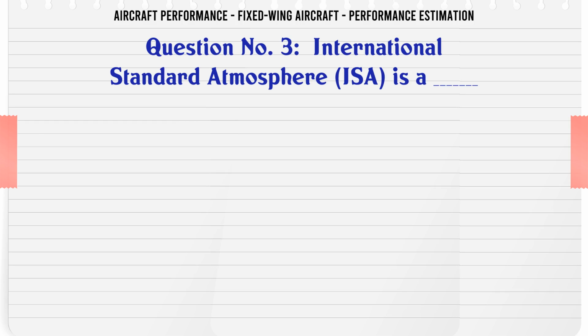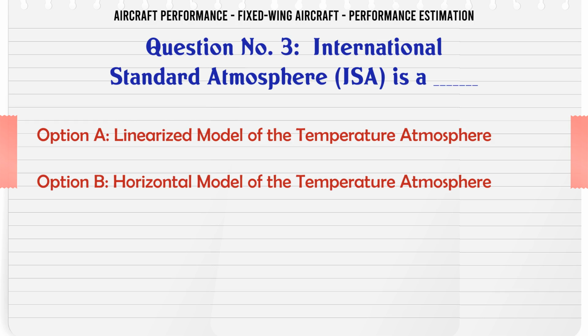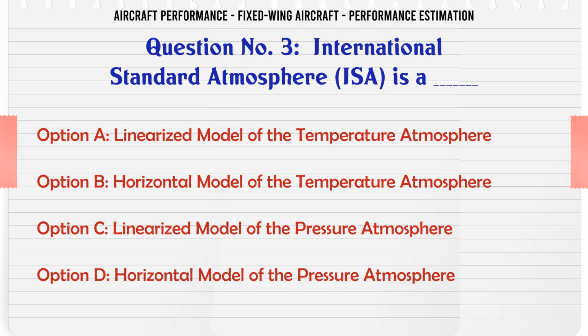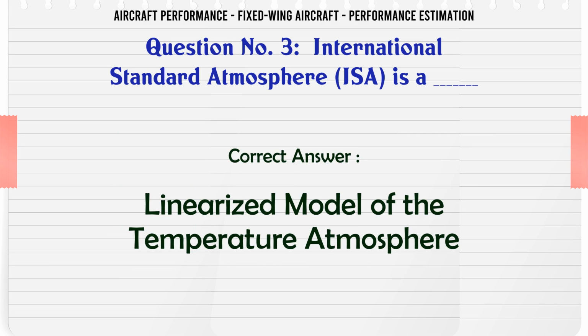International Standard Atmosphere, ISA, is A. Linearized model of the temperature atmosphere. B. Horizontal model of the temperature atmosphere. C. Linearized model of the pressure atmosphere. D. Horizontal model of the pressure atmosphere. The correct answer is linearized model of the temperature atmosphere.